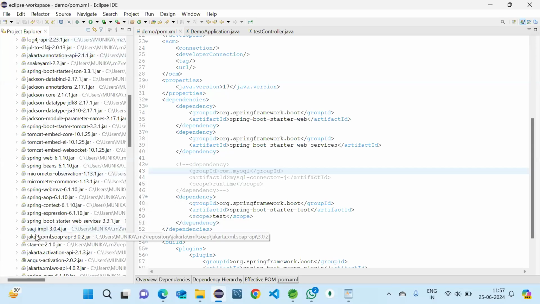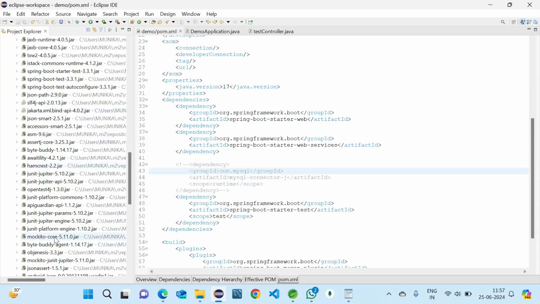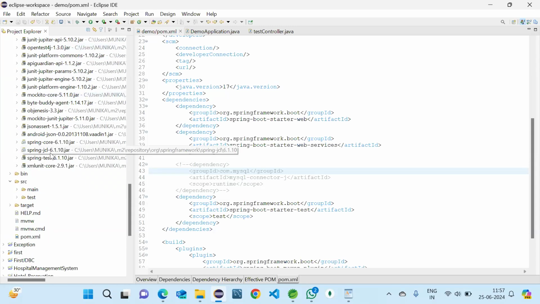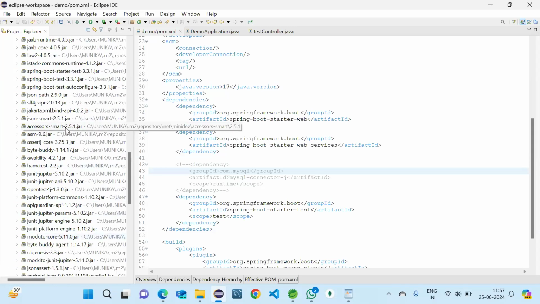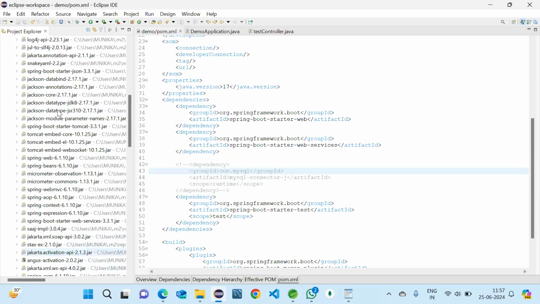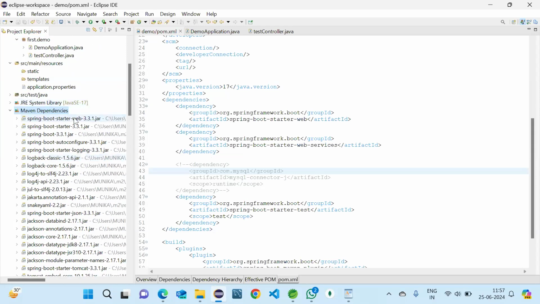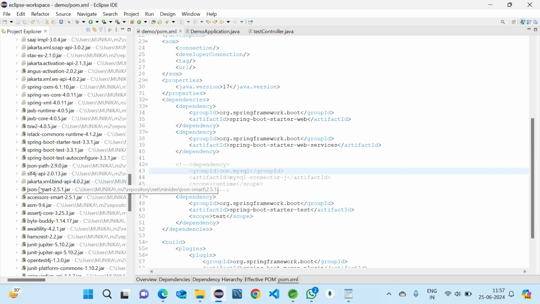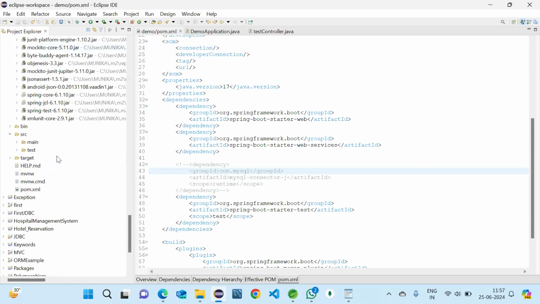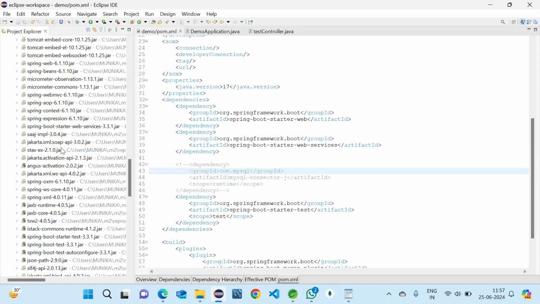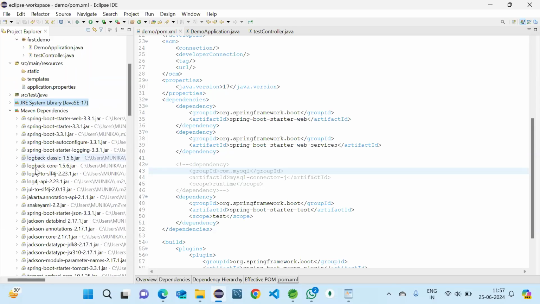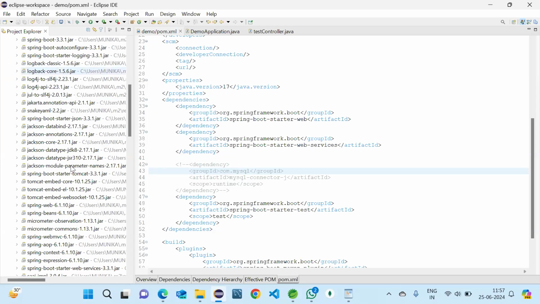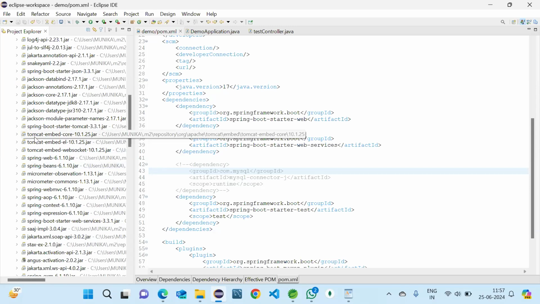So where is it, Tomcat? Here you can see Tomcat embed core.